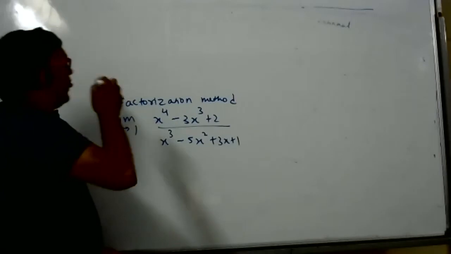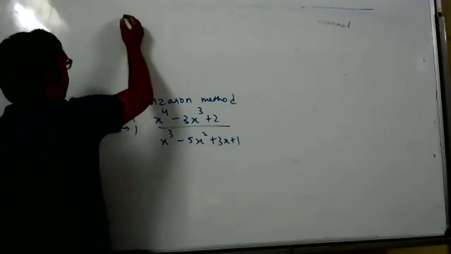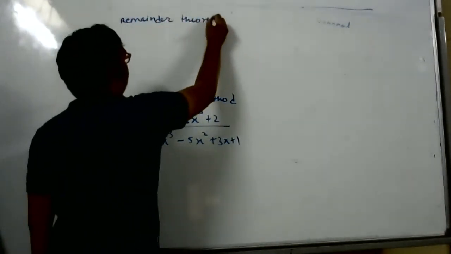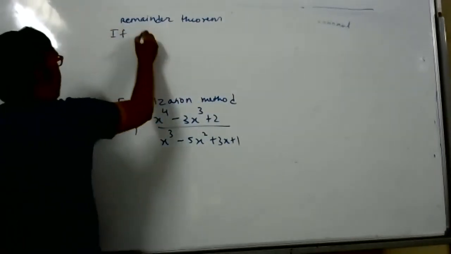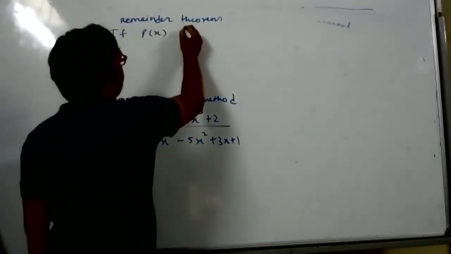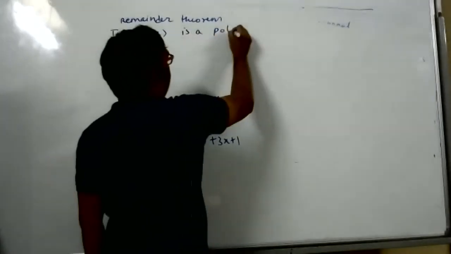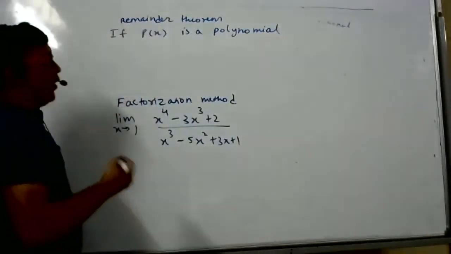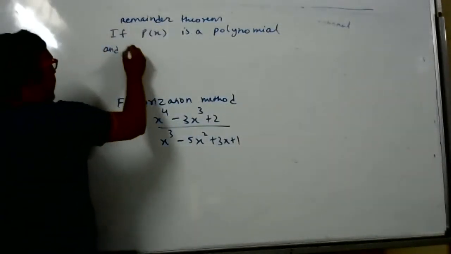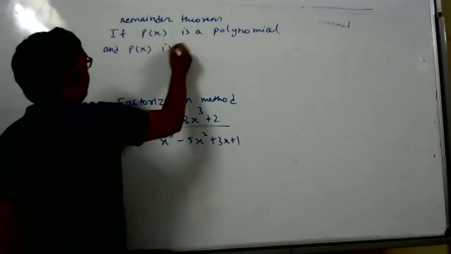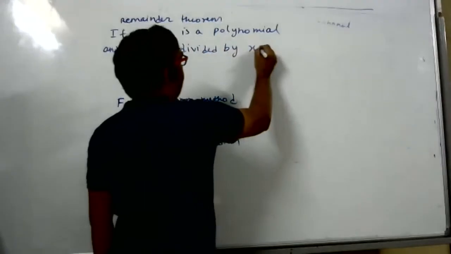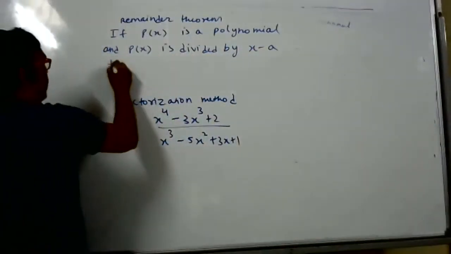What is factor theorem? What is remainder theorem? Remainder theorem is a very simple theorem. If P of x is a polynomial and P of x is divided by the monomial x minus a, then what is the remainder?